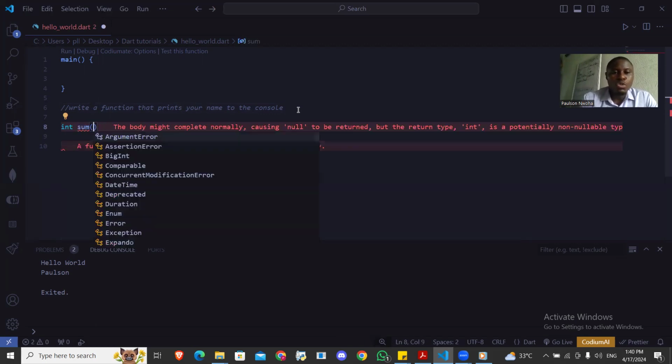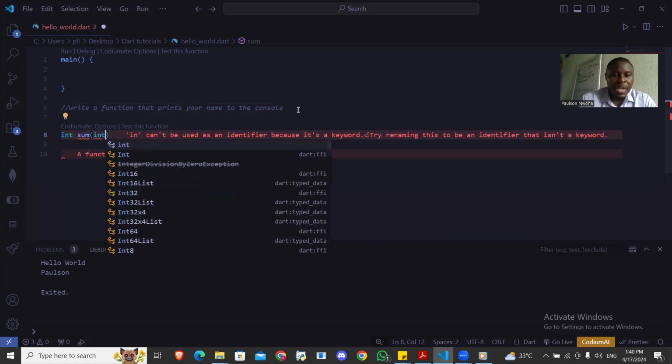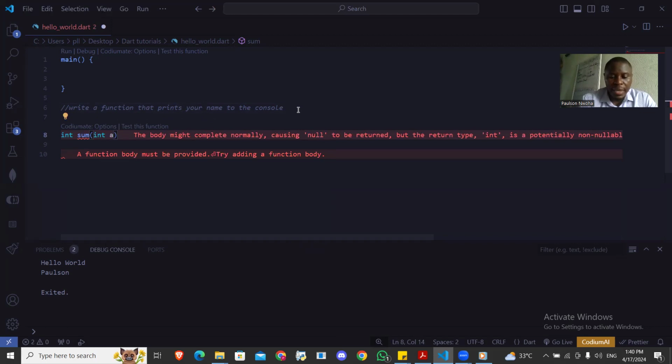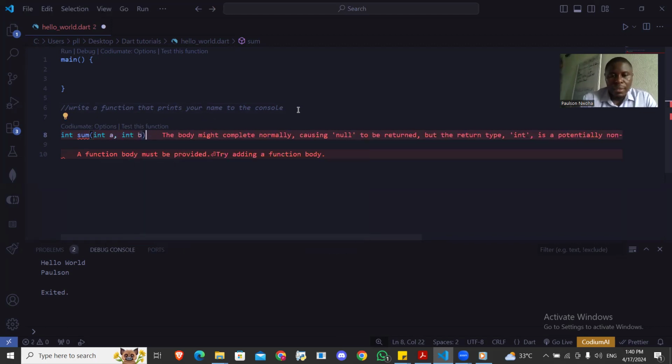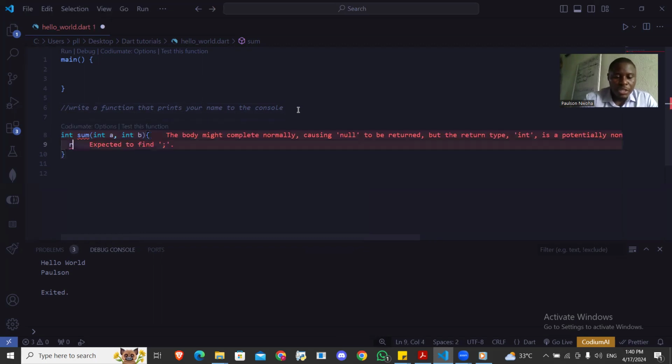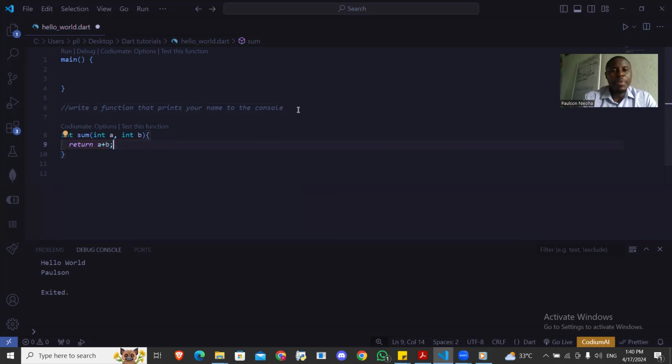Of course, I'm going to sum two numbers. So the first parameter, I can call it A, and the second parameter, I will call it B, and it would return A plus B for me.